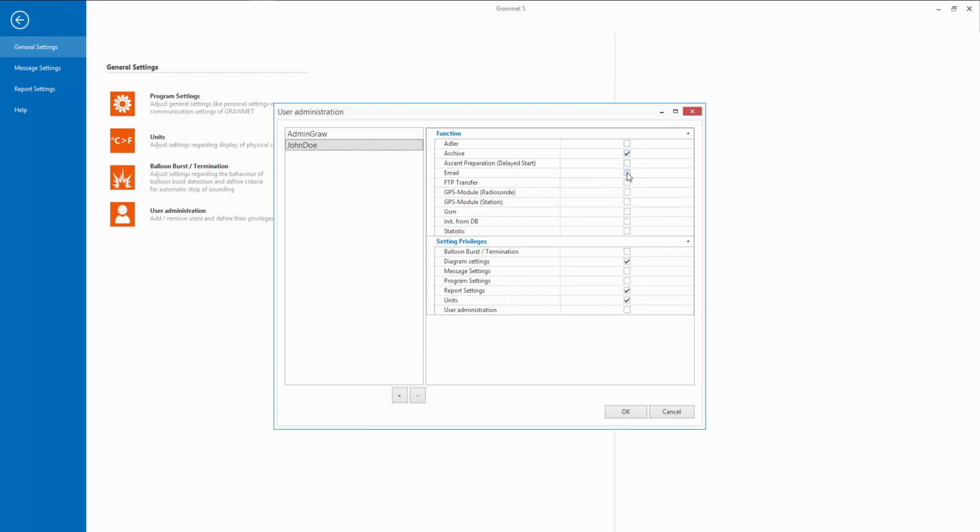Here you can define all functions and setting privileges the user should have. If you want the user to be able to create or edit other users, check the box User Administration. Close the mask with OK.